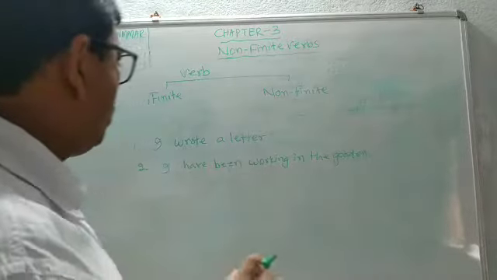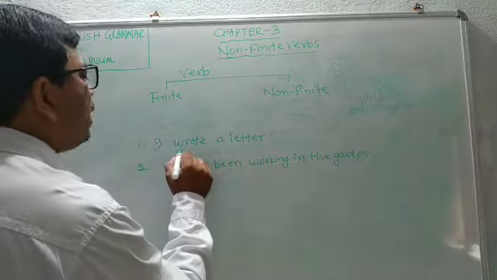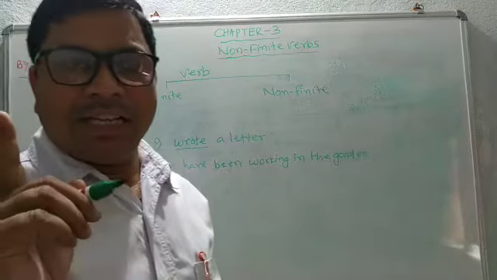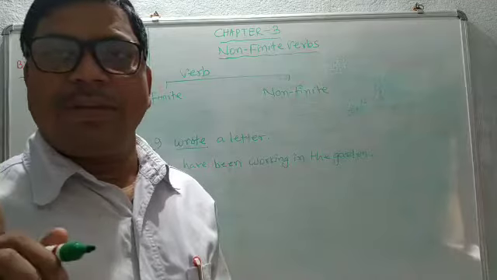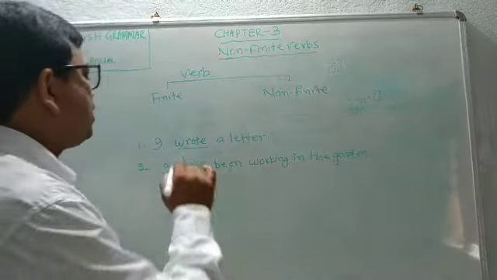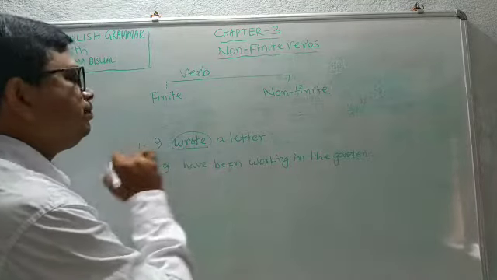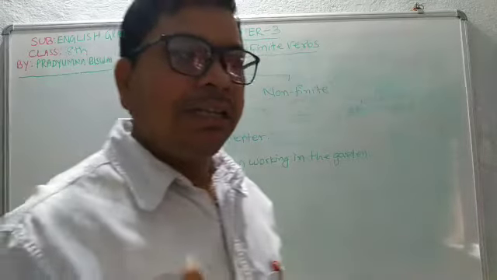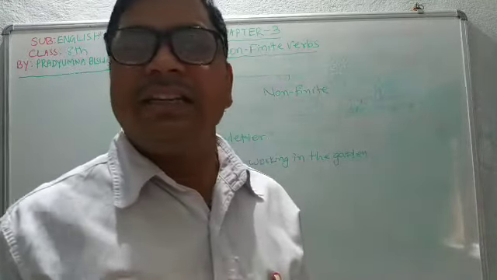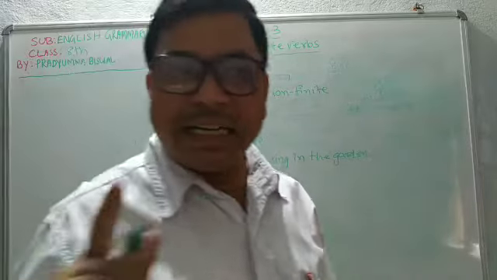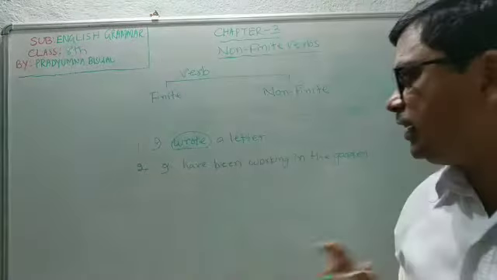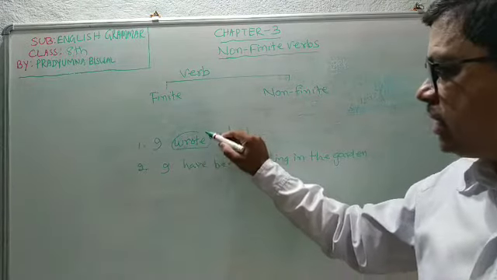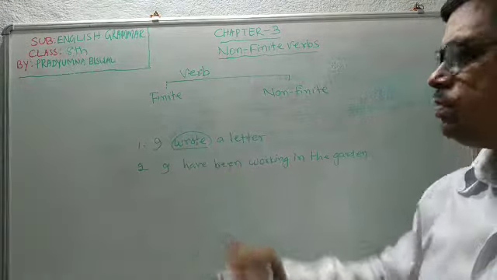In I wrote a letter, there is a single verb word. If there is a single verb, or a one-word verb, it must be a finite verb, and it is also a full verb. Without a finite verb, the sentence is grammatically incorrect. So there must be at least one finite verb in a sentence. Here wrote is a verb phrase consisting of only a single word, so it is known as a finite verb.